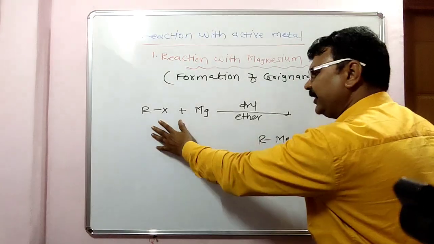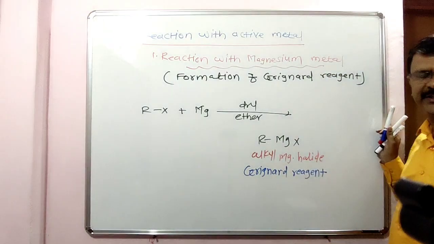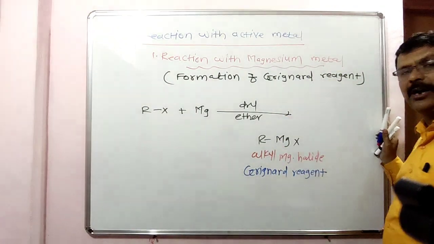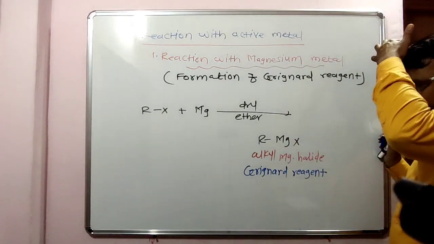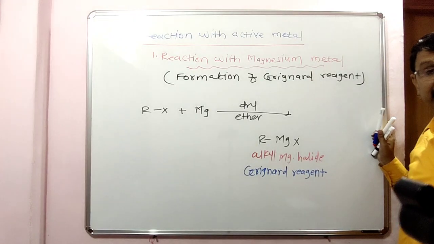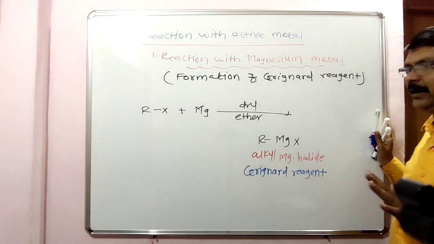When alkyl halide is reacted with magnesium metal in presence of dry ether, it gives the corresponding alkyl magnesium halide. What is this? Grignard reagent. Okay, simple.